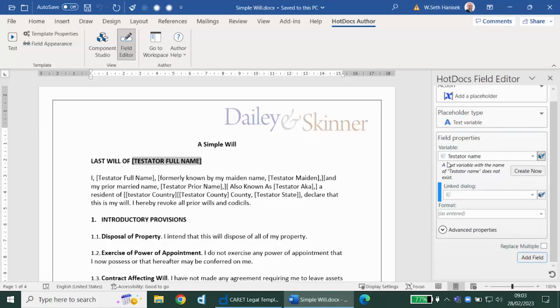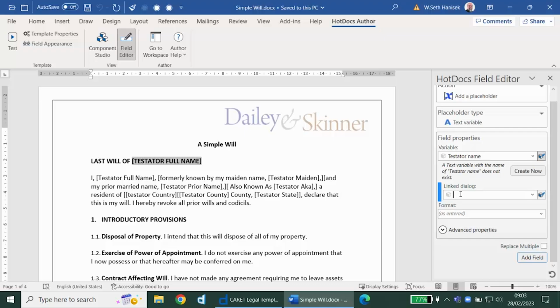We'll tell Hotdocs what we would like to call this variable, and Hotdocs will let us know that that variable doesn't yet exist, but it will give us a button to create it. We can also take this variable and ask it in a collection with a bunch of other variables about the testator. We can collect them on a single screen of the interview, which is the question and answer session where we gather the answers we need.